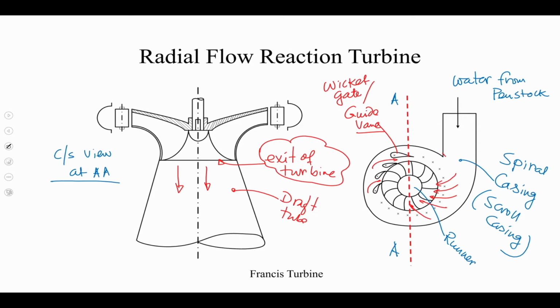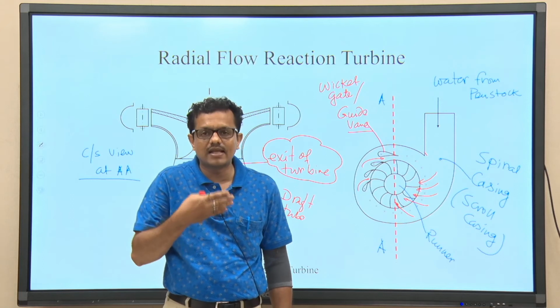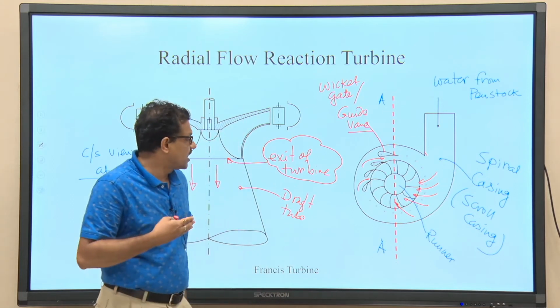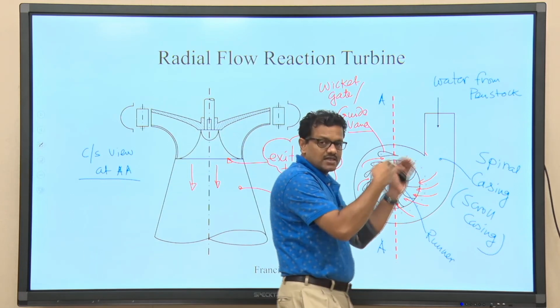Along the periphery of the runner, a few wicket gates or guide vanes are pivoted by a suitable mechanism. This particular guide vane is pivoted at this cross sign I have given. This cross sign indicates that the guide vane or wicket gate is pivoted by a suitable arrangement or mechanism. What you can do with it, I will be discussing later.